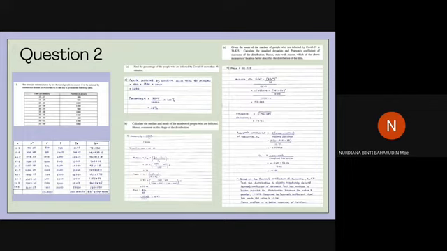For this question, the mean is already given, which is 36.825. To find variance, just use the formula and substitute the value, and you will get 136.689. From here, you can find the standard deviation by square rooting the value. To find Pearson's coefficient of skewness, you will use two different formulas. The first one uses the median, and the other one uses the mode. After you calculate it, you will get the answer as shown here.